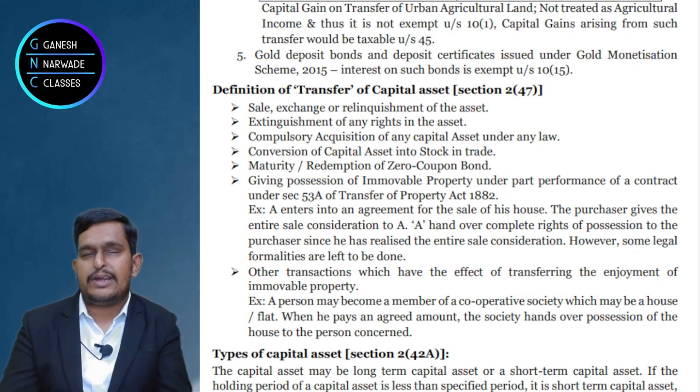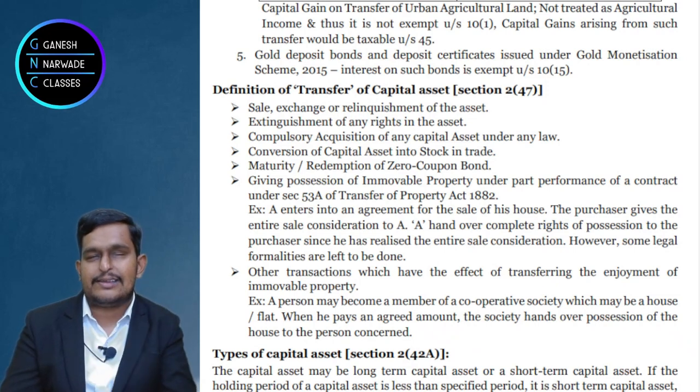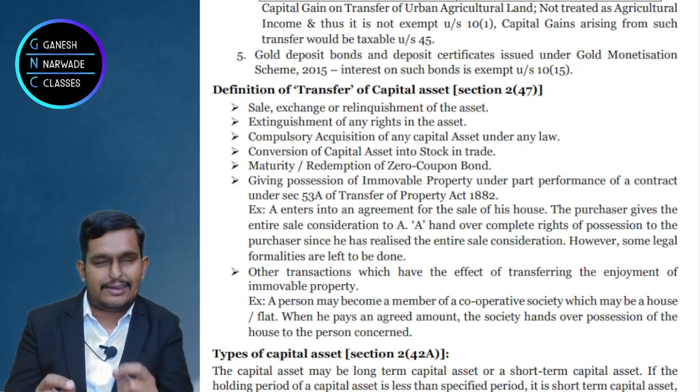For that, government has the power to compulsorily acquire the assets under the law. Now this doesn't fall under the definition of transfer in general sense, but this definition is inclusive. So compulsory acquisition of assets under any law is included in the definition of transfer.